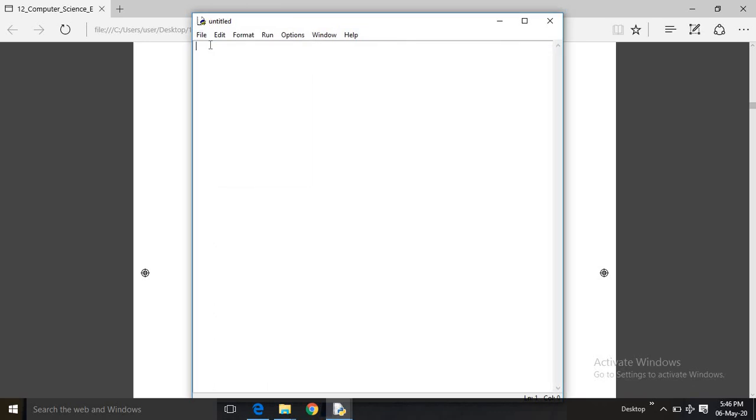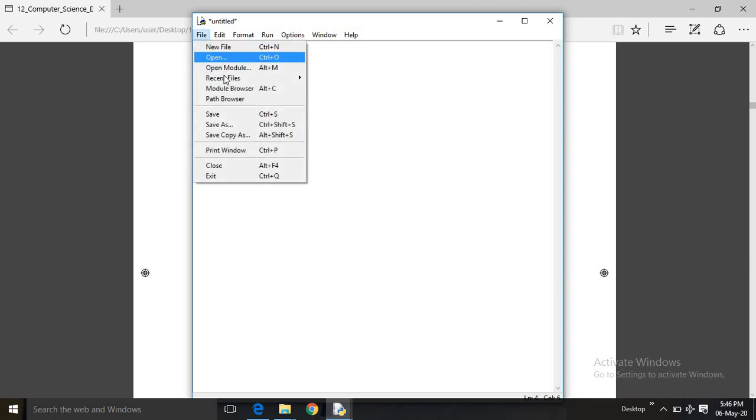I am opening a file and I am giving A equal to 10, B equal to 20, C equal to A plus B, and then I am giving print C. Usually you have to give it within brackets, but just for checking, I am giving it without the brackets.